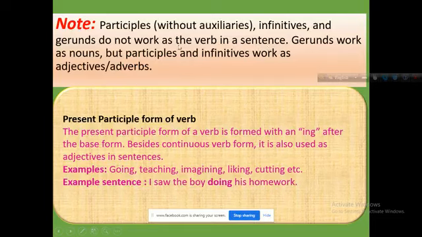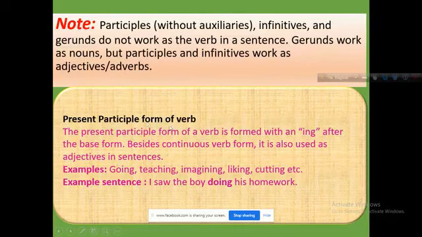They are not main verbs, but they are in the form of participle, infinitive, gerund, etc. Gerunds work as nouns in a sentence, while participles and infinitives work as adjectives and adverbs.